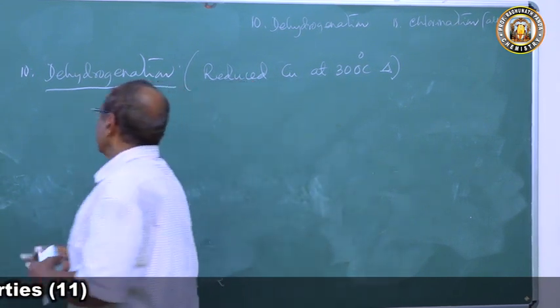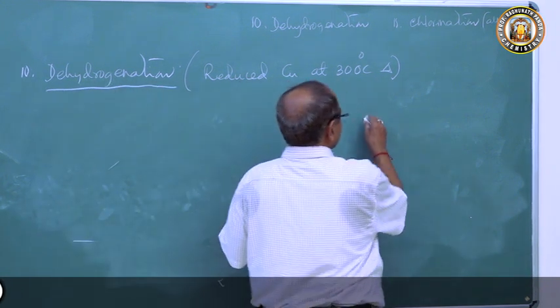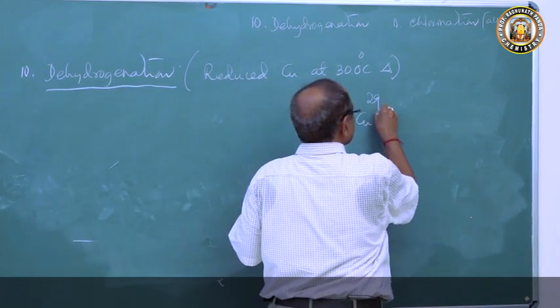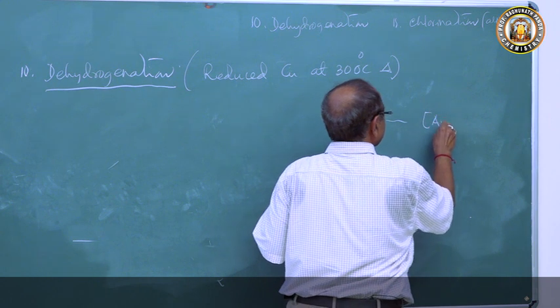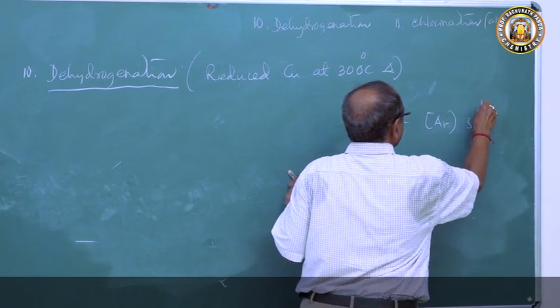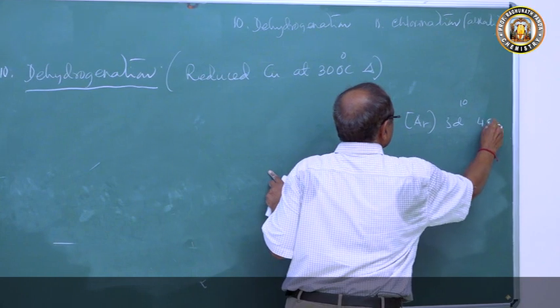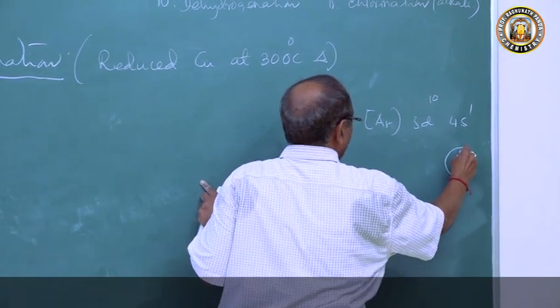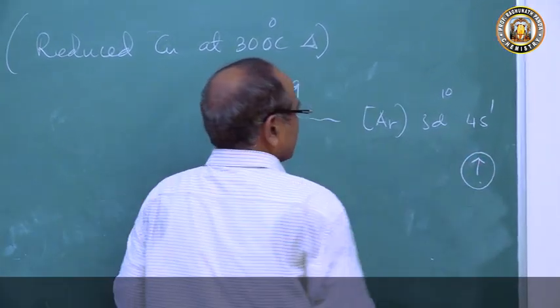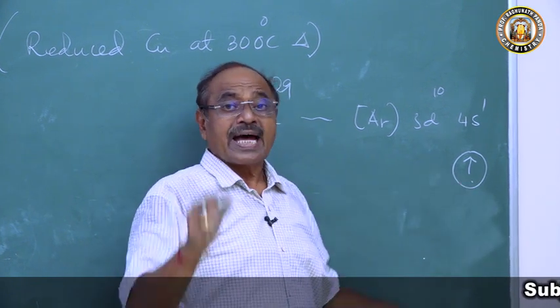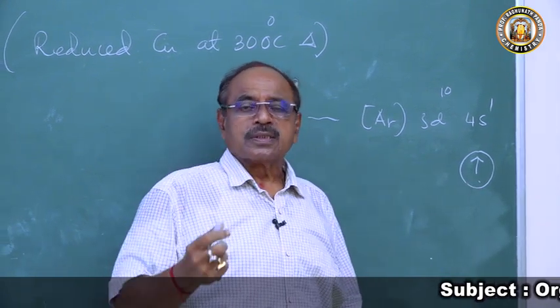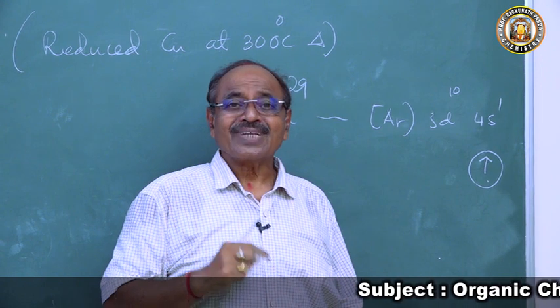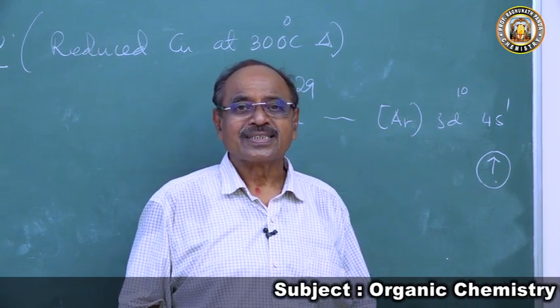If you go to the electronic configuration of copper 29, it is argon 18, 3d10, 4s1. That means the copper atom has 1 unpaired electron in its outermost shell. It has a tendency to take 1 electron, and a hydrogen atom has 1 electron.